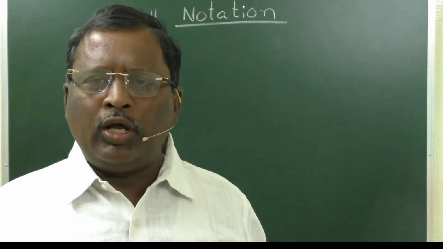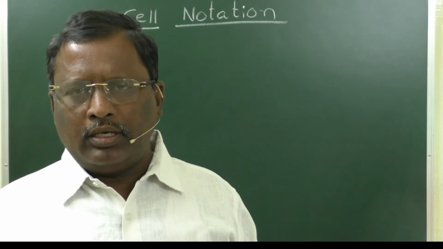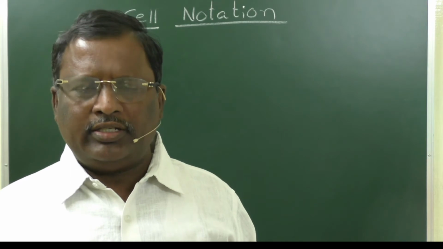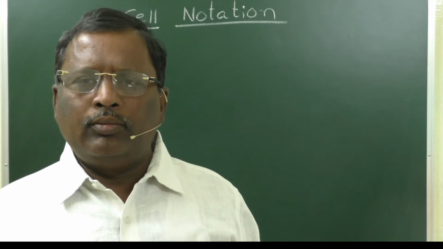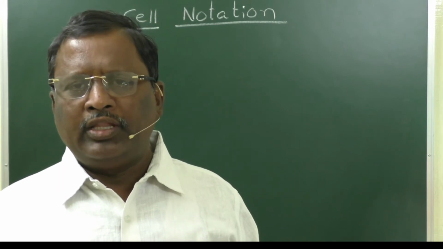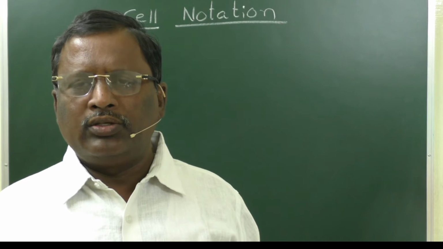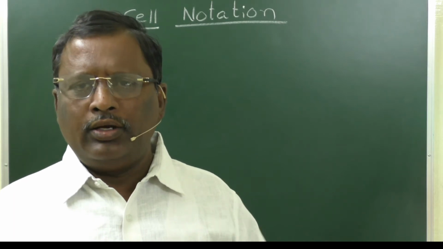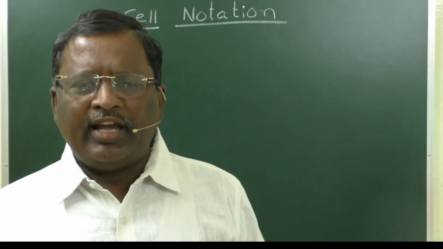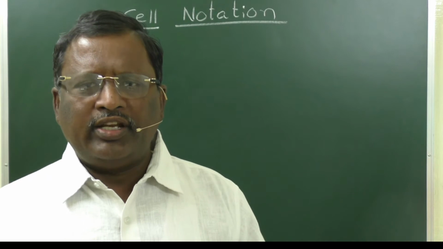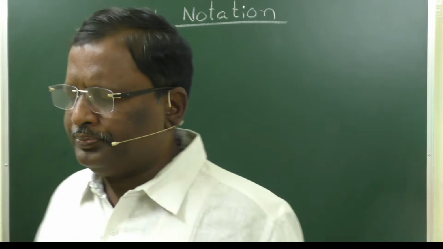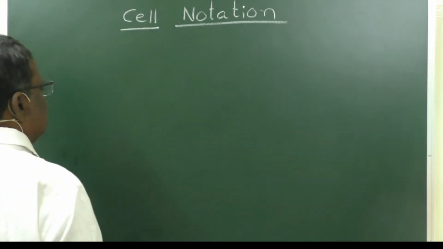Similarly, the symbolic representation of a galvanic cell is called cell notation, because in most numerical problems and in competitive examinations, they will ask us questions on this. Cell notation means the symbolic representation of a galvanic cell. Just like a chemical equation, here also we represent it like this.